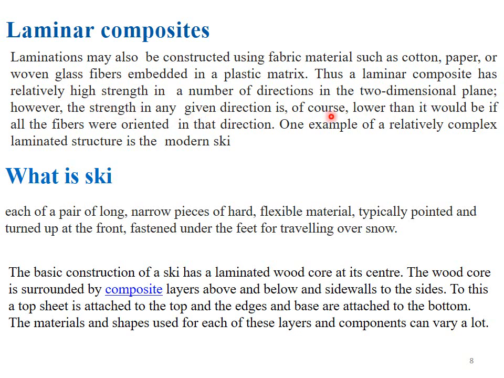Thus, a laminar composite has relatively high strength in a number of directions in the two-dimensional plane. However, the strength in any given direction is of course lower than it would be if all the fibers were oriented in that direction. One example of a relatively complex laminated structure is the modern ski.